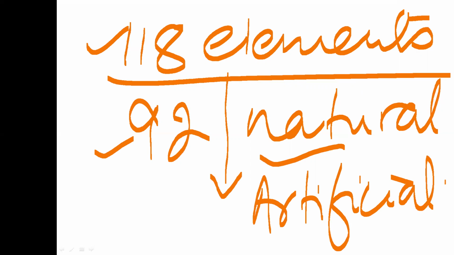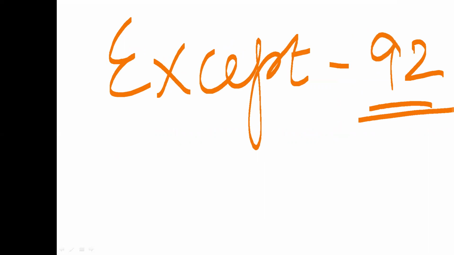So without chemical reaction, no new substances will be there except those 92 naturally occurring elements. Everywhere, only 92 elements. Imagine the life.